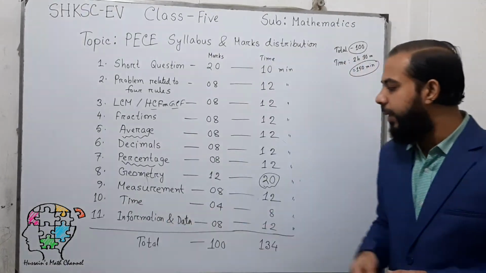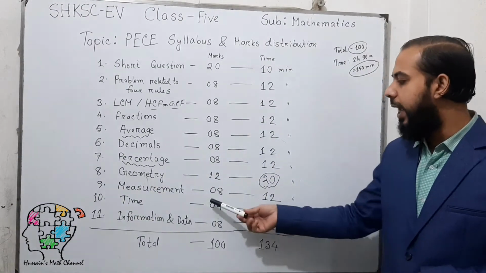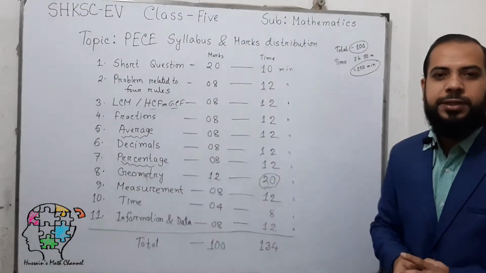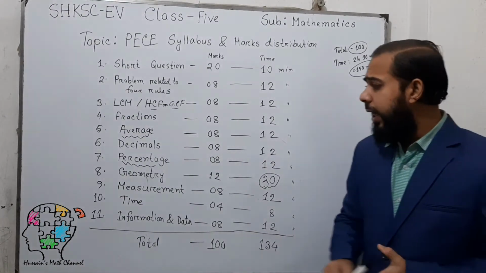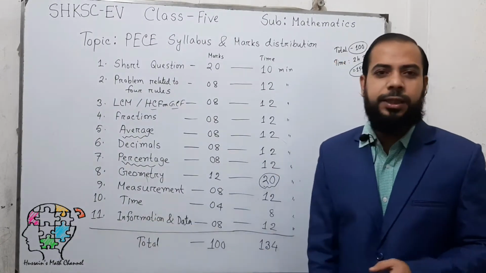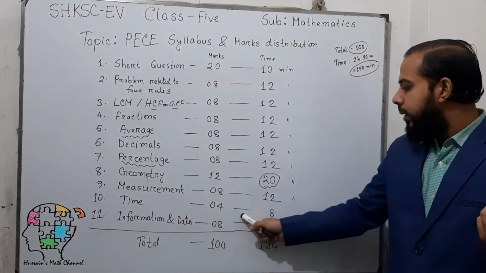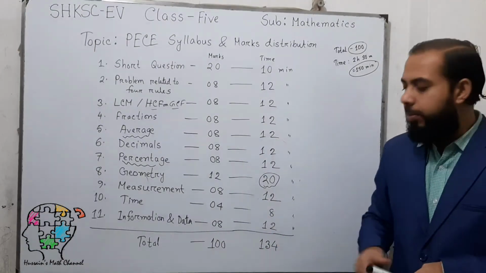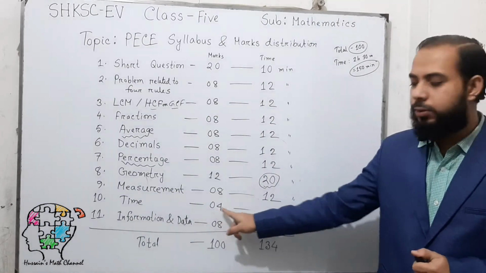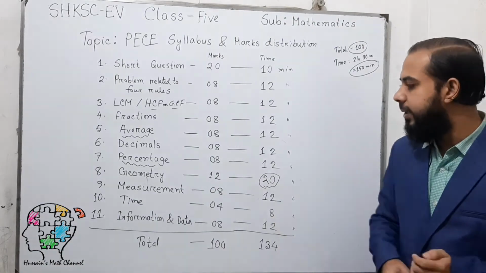Then measurement. You have to answer question number 9, a measurement related problem, and you will get 8 marks for the correct answer, and you can spend 12 minutes on this. And the next question you have to answer is related to time, which you have done in your previous class, that means class 4. For time you can spend 8 minutes to complete it, because its marks are only 4, so you can spend a maximum of 8 minutes.